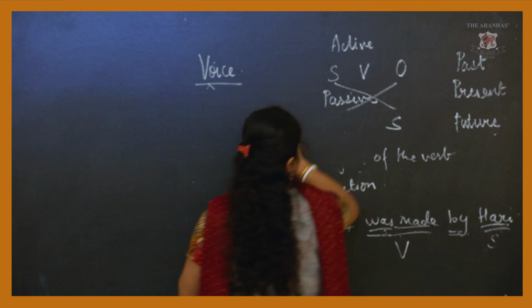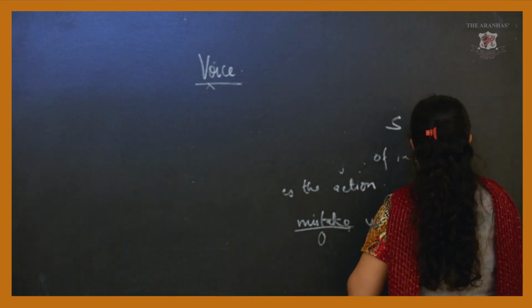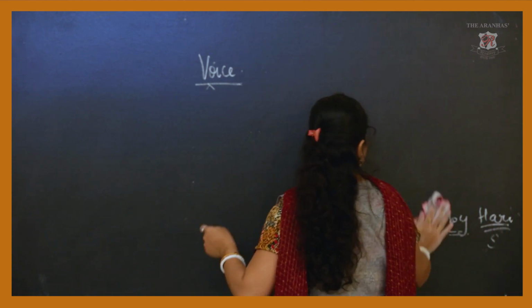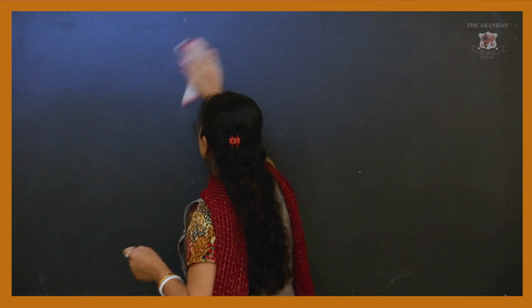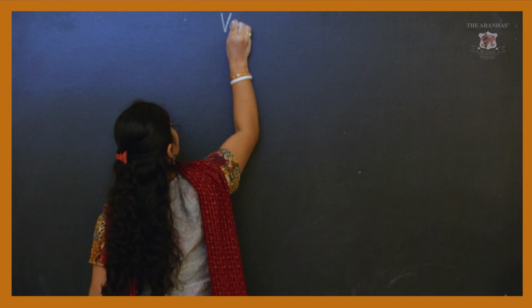Okay, now we'll see one sentence in different tenses. Now suppose I write this.